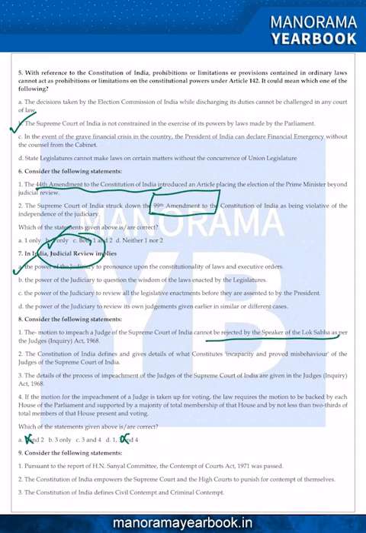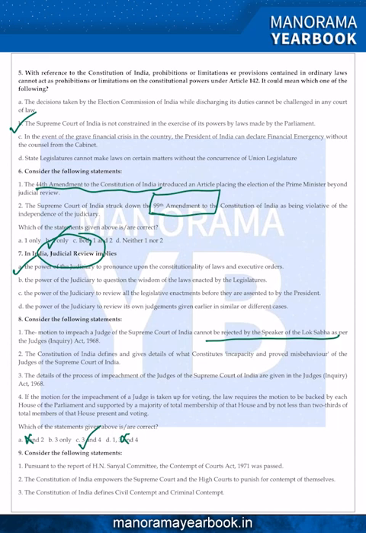If the motion for the impeachment of judges is taken up for voting, the law requires the motion to be backed by each house of Parliament and supported by a majority of the total membership of the house and by not less than 2/3 of the total members of that house present and voting. So the answer of this question is C for Calcutta. 3 and 4 are correct. Answer is C.